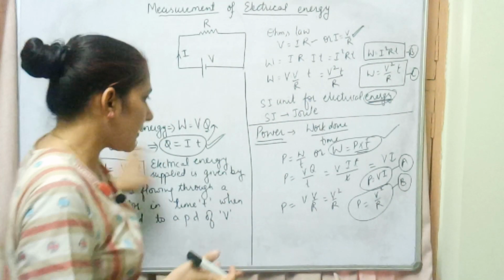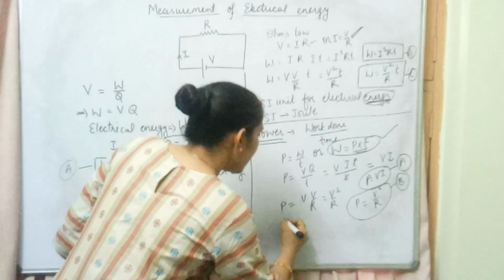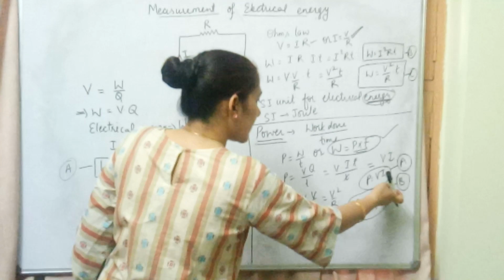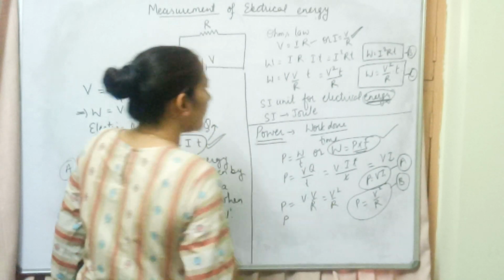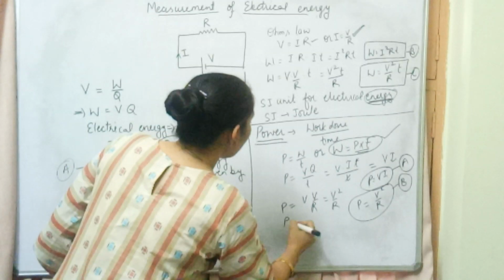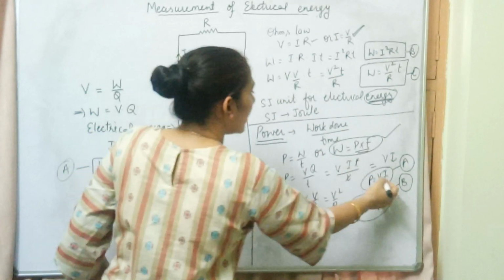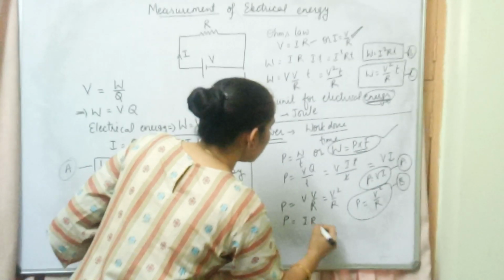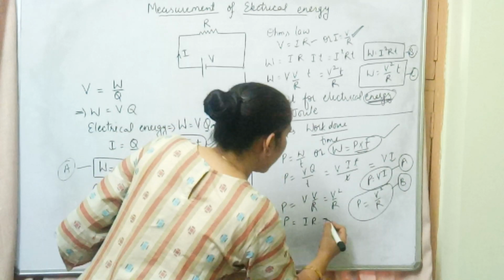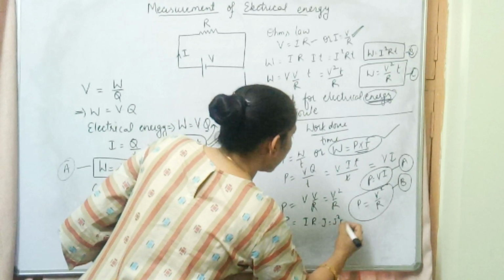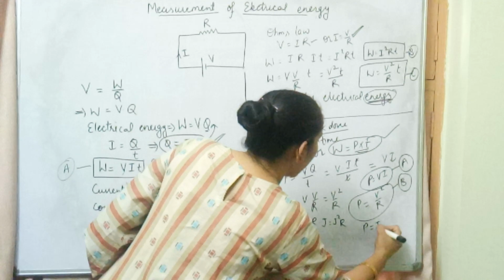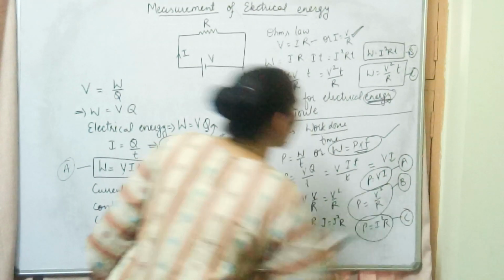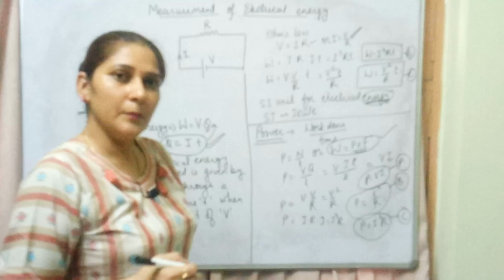One more we can do: instead of V we can replace V with the help of Ohm's law again. P is equal to VI, instead of V I will write I into R into I. So that will become I square R. So another expression, that will be I square R. That means these are the three expressions which we can get overall for the power.